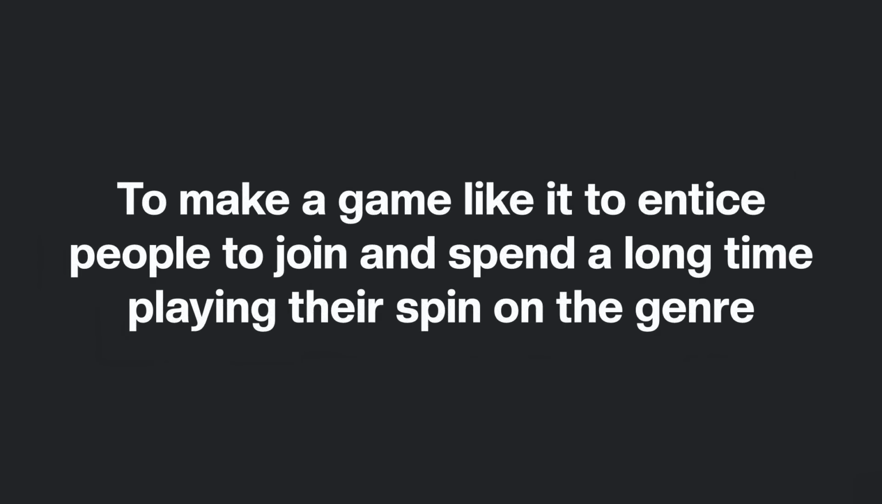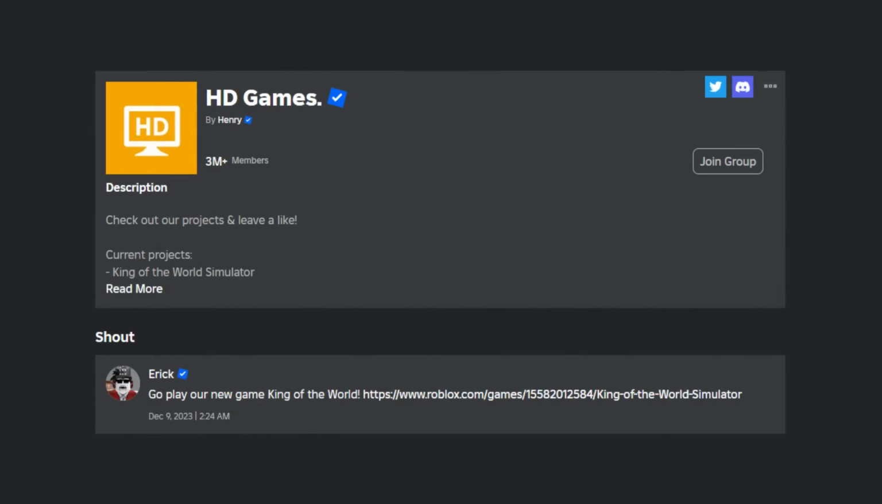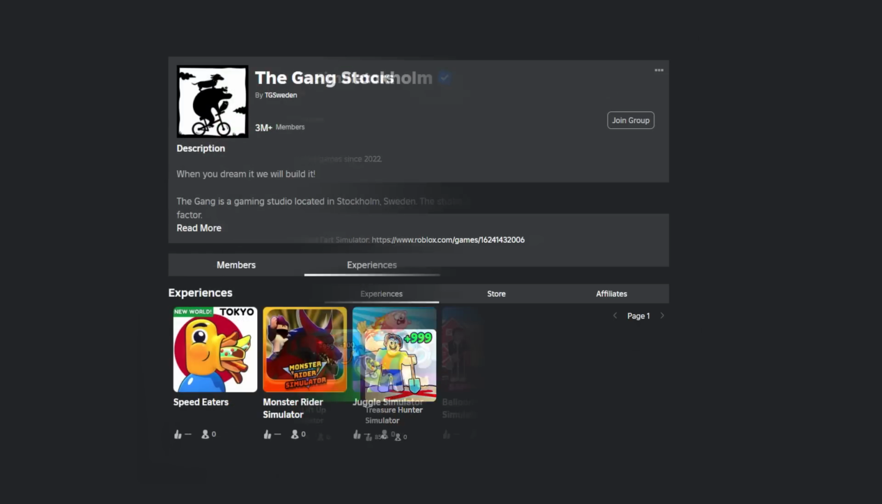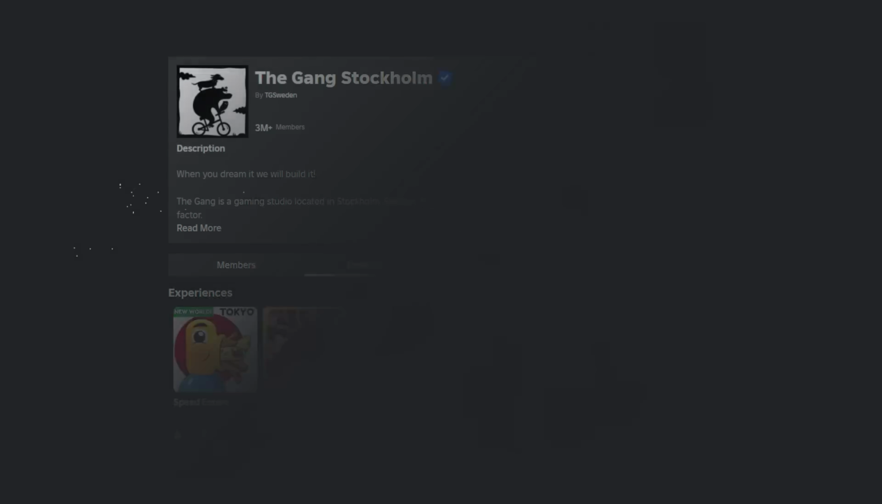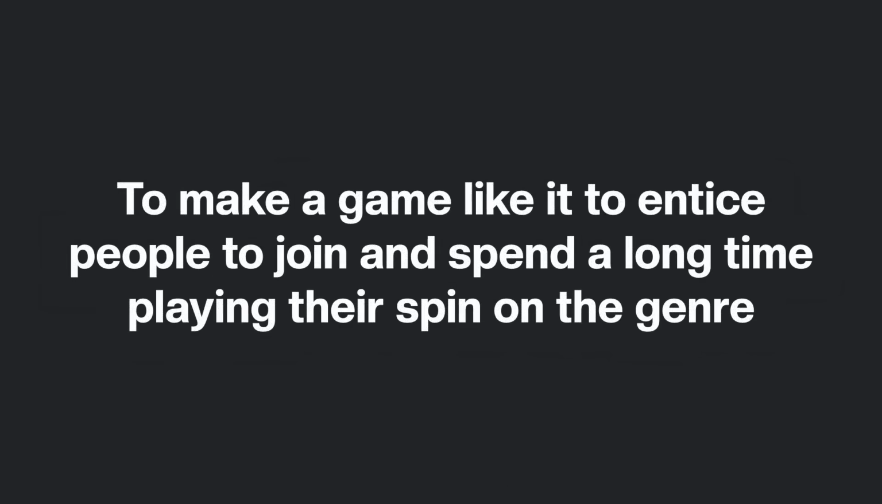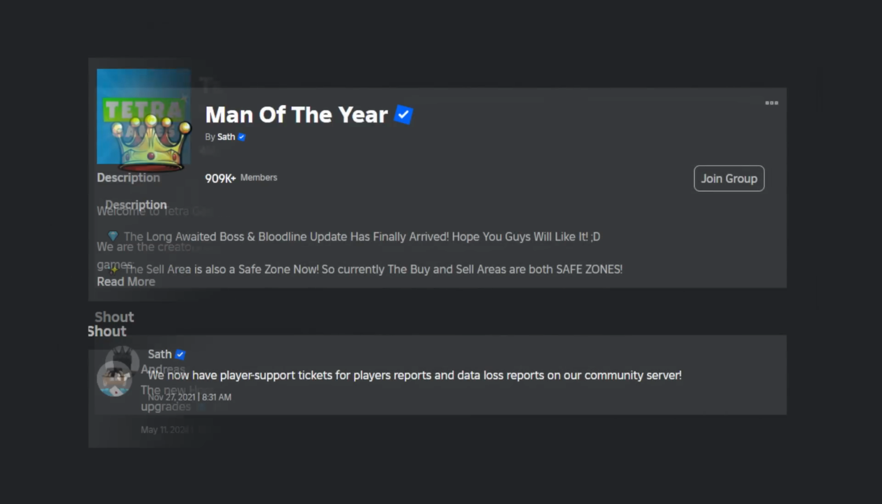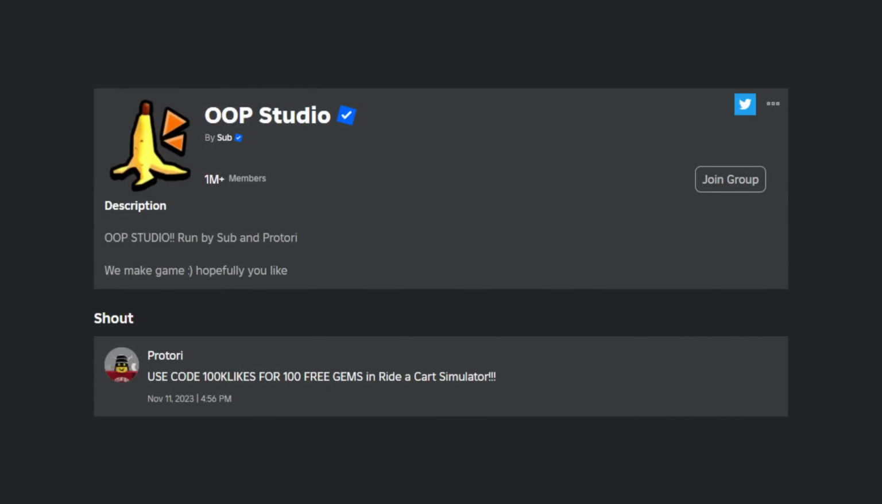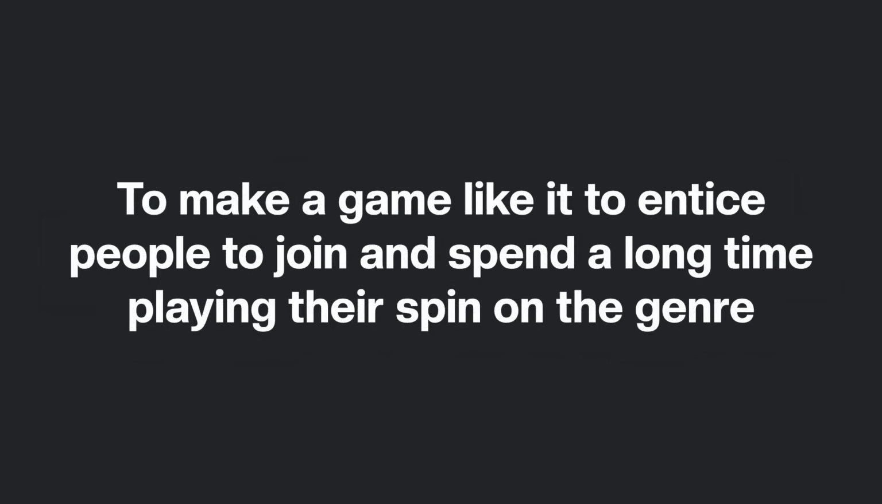Then there are even whole groups dedicated to pumping out simulators, with groups such as HD Games, Proto Games, TPC Simulators, and then The Gang, to name a few, and a few even having just one simulator game like Man of the Year, Tetra Games, Nosny Games, OOP Studio, showing that this genre has become massive and everyone feels the need to jump on board to make a game like it to entice people to join and spend a long time playing their spin on the genre.